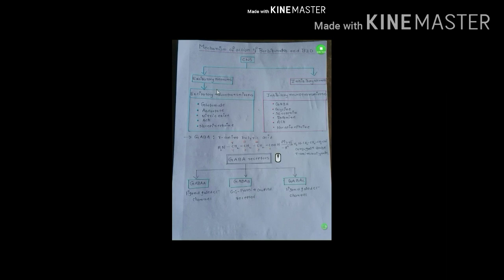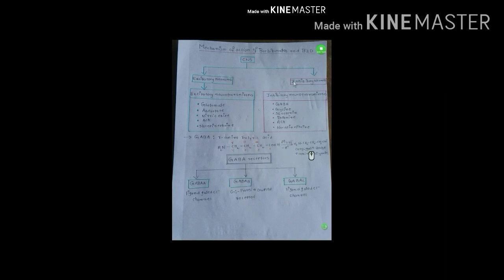In our brain, excitatory neurons and inhibitory neurons are present. These excitatory neurons release excitatory neurotransmitters: glutamate, aspartate, nitric oxide, acetylcholine and norepinephrine. These excitatory neurotransmitters act as a ligand or agonist to bind and activate the cationic receptors and produce an excitatory response in neurons.